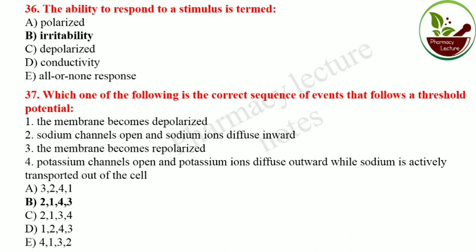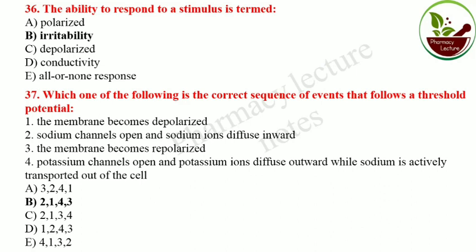The condition is called depolarization. Now how is it repolarized? When the potassium channel opens, potassium ions diffuse outward. That means potassium comes from inside to outside, and sodium is actively transported out of the cell.